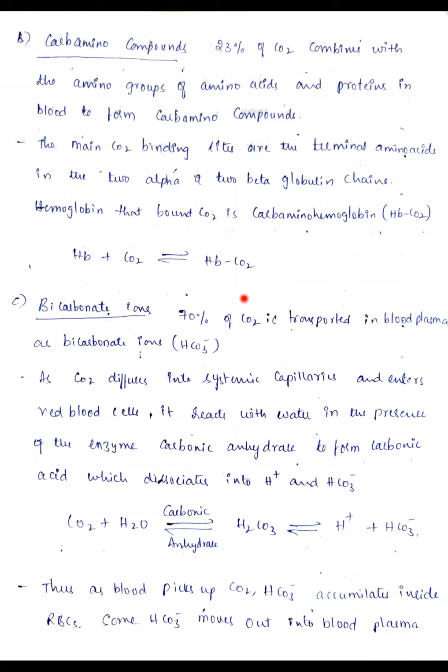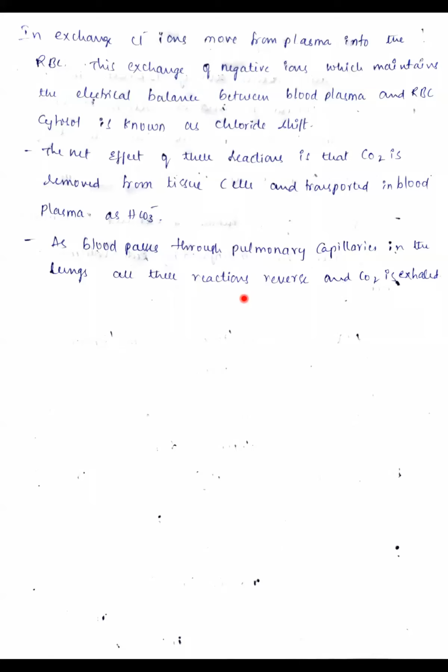Clear? As the blood picks up the carbon dioxide from the tissues, the bicarbonate ions accumulate inside the RBCs. Some amount of bicarbonate ions then moves out into the blood plasma. In exchange for this moving out of bicarbonate ions, chloride ions move from the plasma into the RBC, right?